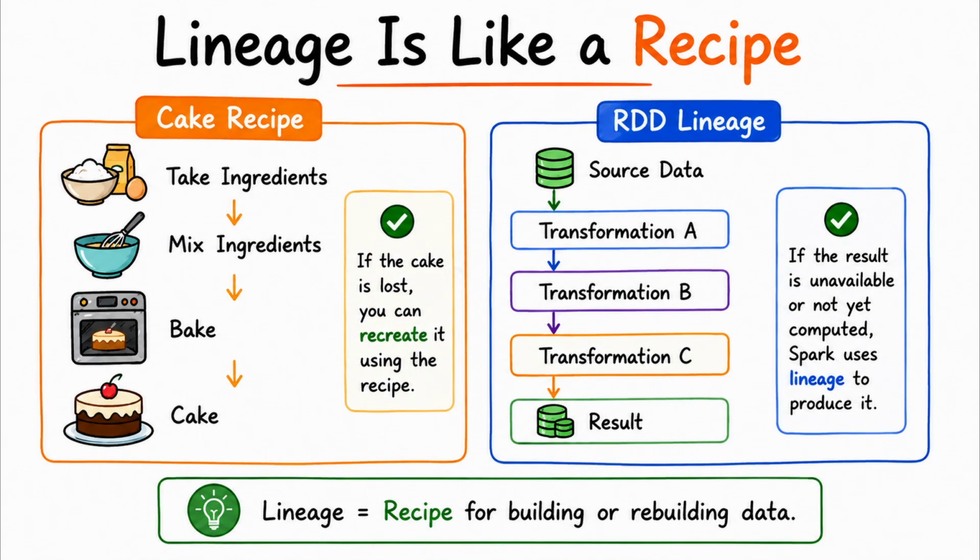Think of lineage as a recipe for data. Suppose you bake a cake and, unfortunately, the cake gets ruined. You don't necessarily need to keep another finished cake sitting in the refrigerator. What you really need is the recipe and the ingredients so that you can make the cake again. Lineage works in a similar way. It doesn't store the actual data as a backup copy. Instead, it maintains the dependency information that describes how the data was produced. So if the required data becomes unavailable, Spark can use those dependencies to reproduce it. That's the basic idea behind lineage.